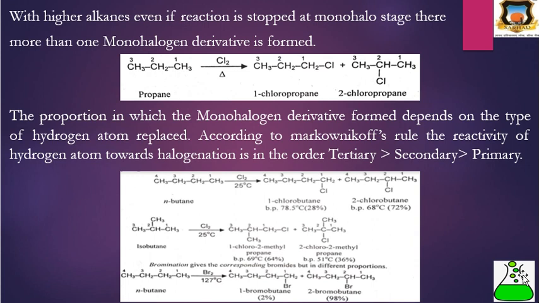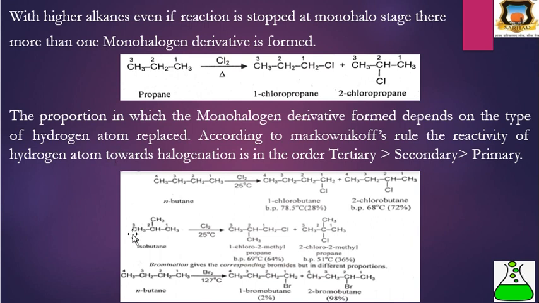This is because the order of reactivity of hydrogen atoms towards halogenation is tertiary hydrogens are more reactive than secondary, which are more reactive than primary, as seen from the radicals. Then the next example is isobutane.